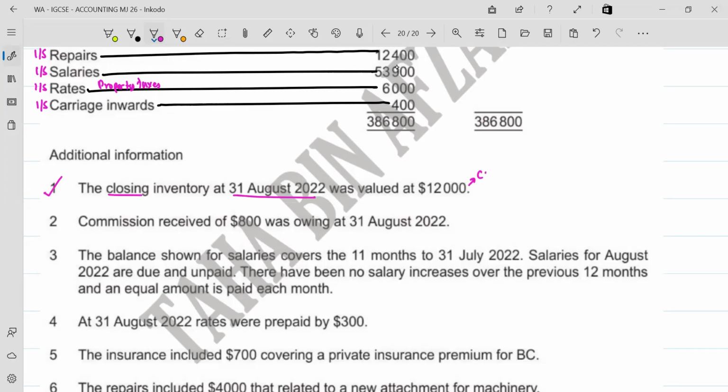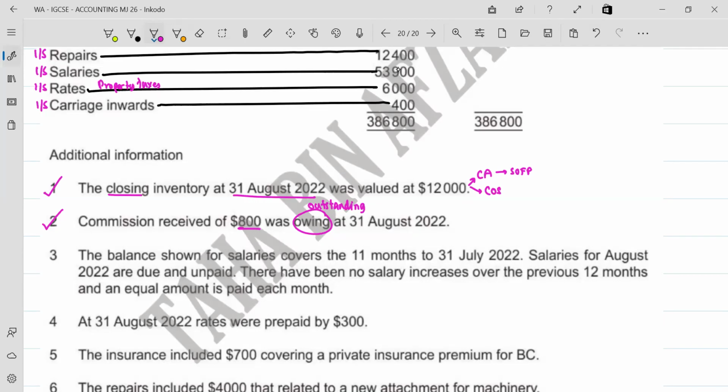This 12,000 goes to your SOFP as current asset, and this also goes to the cost of sales section. Remember, okay? अभी हम करेंगे तो हम पता चलेगा. By the end of the year, you got to know commission received of 800 was owing. Was owing का मतलब outstanding. मतलब हमारा commission हम earn कर चुके थे मगर हमें मिला नहीं था. Services were delivered, but this amount of money was not received. It was outstanding. It was due. The people who had to pay you commission did not pay you commission.